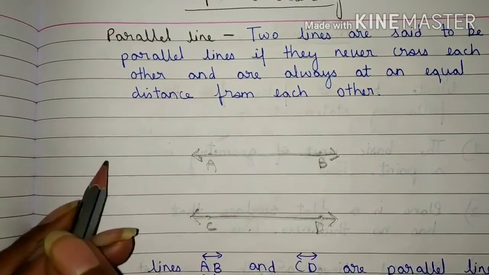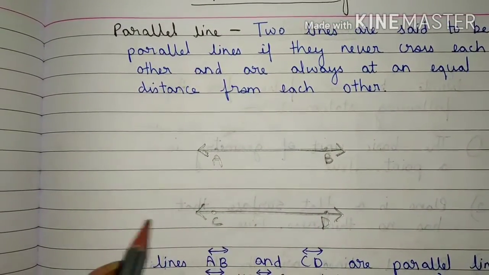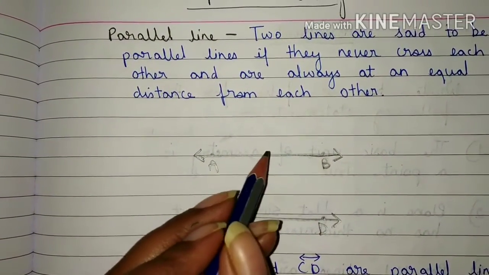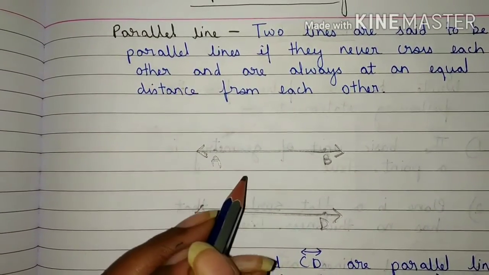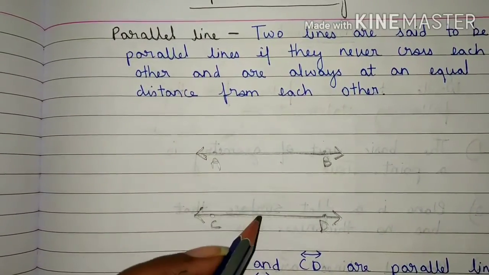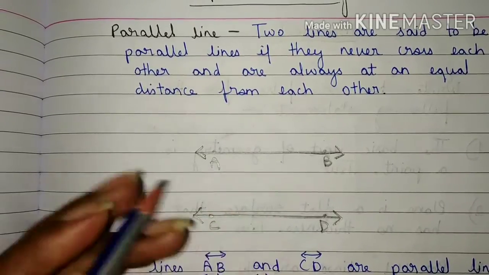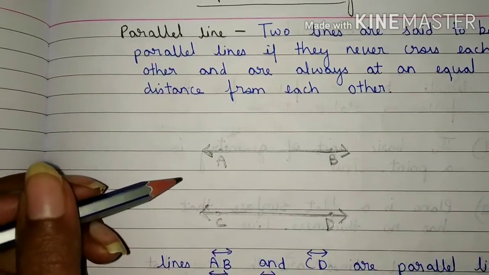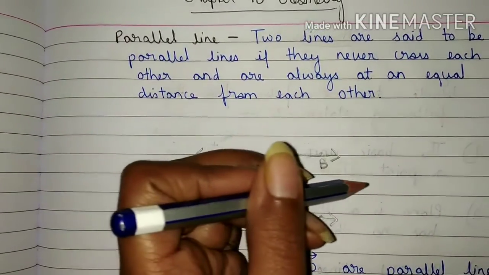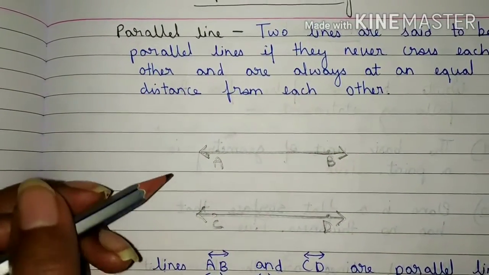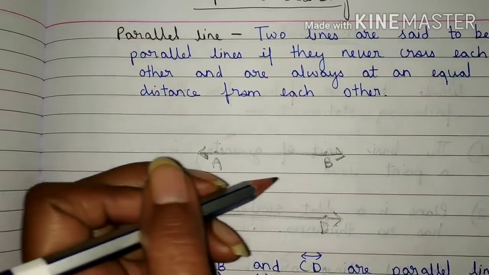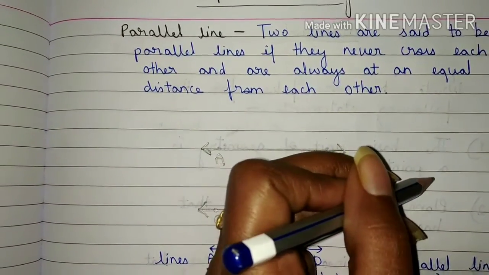This line will go like this and this line will go like this. But these two lines never meet each other. And also the gap between these two lines is always equal. It means the distance between these two lines is always equal.